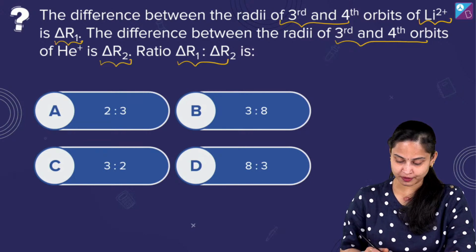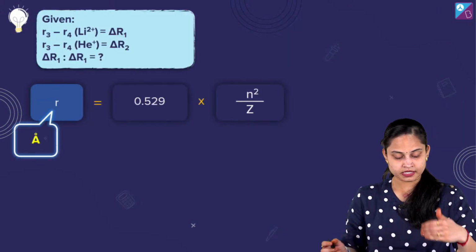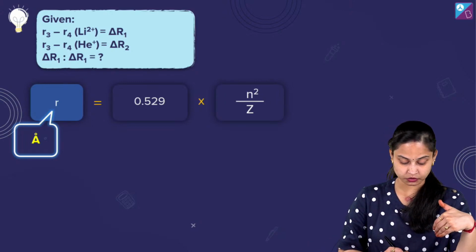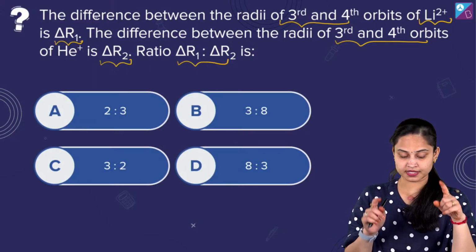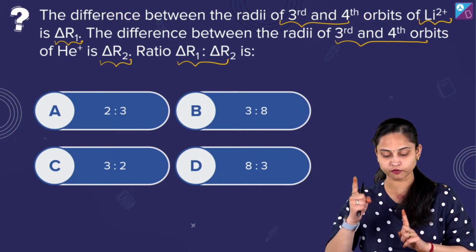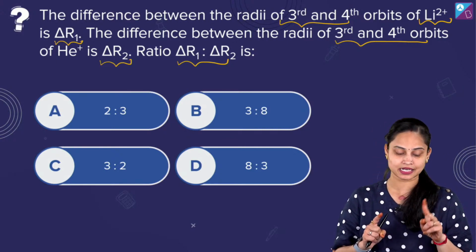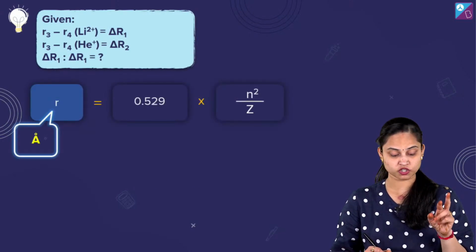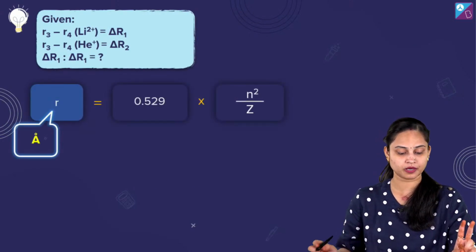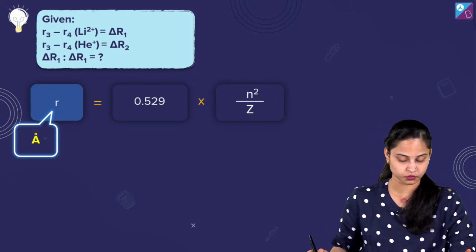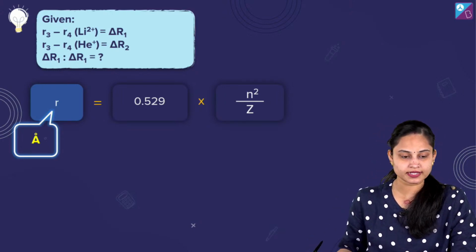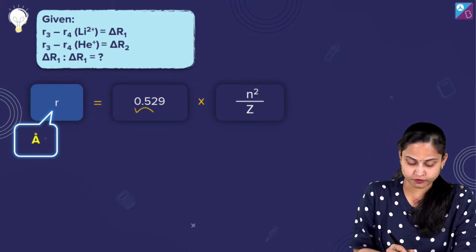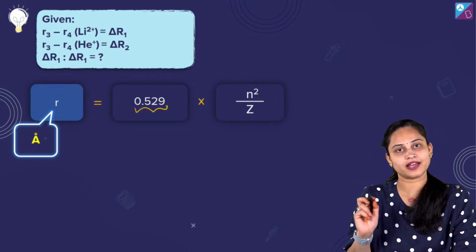So let's move ahead and talk about the calculation part over here. These are the given things to us. Talking about the question again, it's the difference between the radii of third and fourth orbits of Li2+, which is delta R1, and of He+, which is delta R2. We need the ratio of delta R1 to delta R2. Now we know the radius formula: 0.529 into n square by Z angstrom.